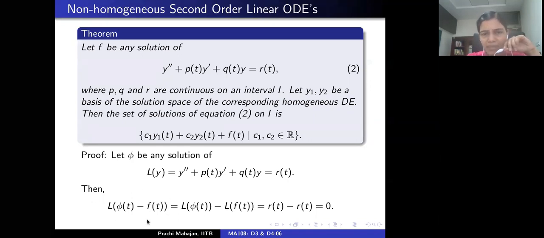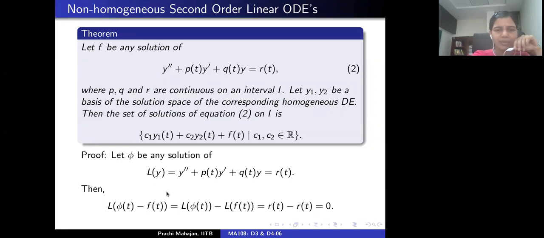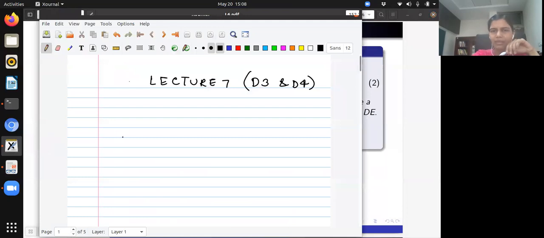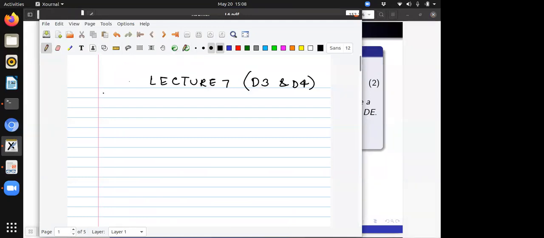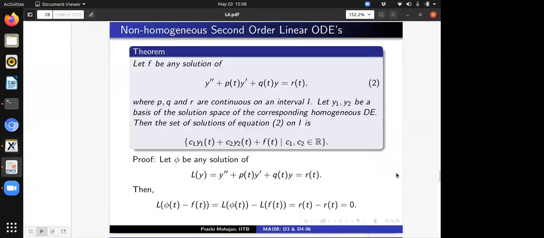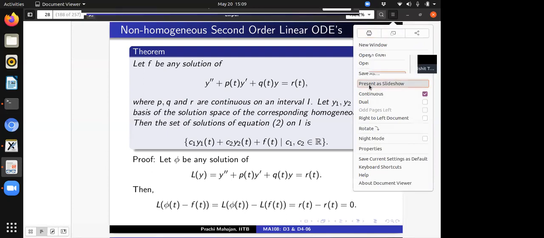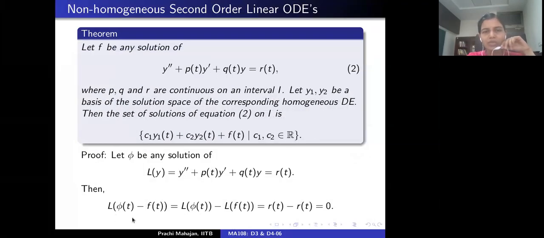What does it mean? Maybe this notation is confusing you, so let me write this down. Ma'am, I'm okay with the notation, but how are we seeing that C1 Y1 plus C2 Y2 will come here? I will explain to you. So you are okay with the notation? Excellent. So phi minus f, this bit is okay.